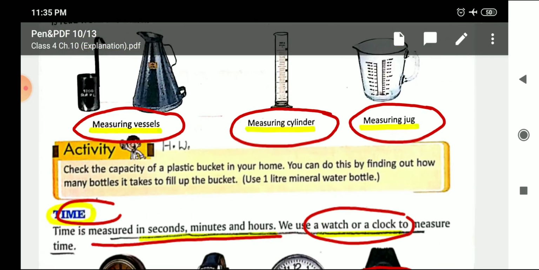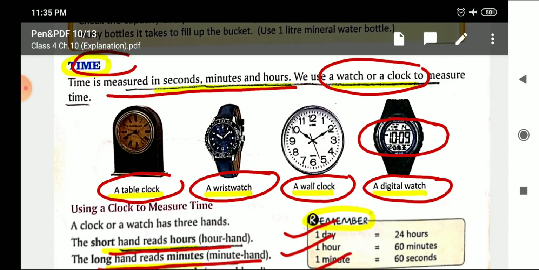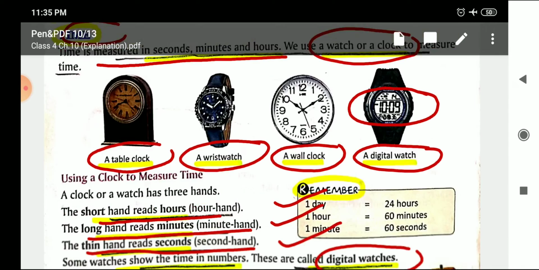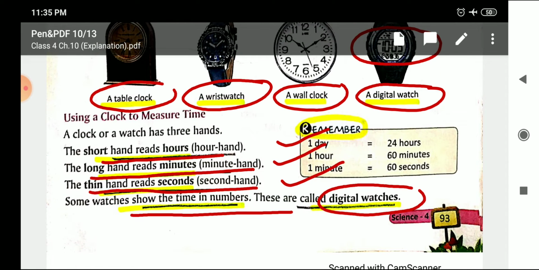The next topic, time. Which are the main units to measure time? Second, minutes and hour. And what are the main instruments to measure time? A table clock, wristwatch, wall clock or digital watch. Now what is a digital watch? The watch which shows the time in number is called digital watch.